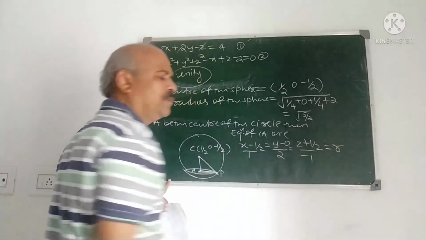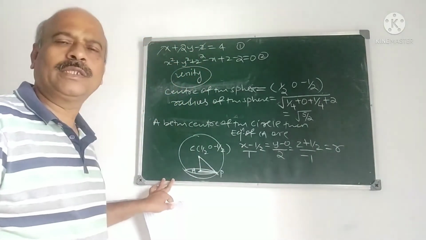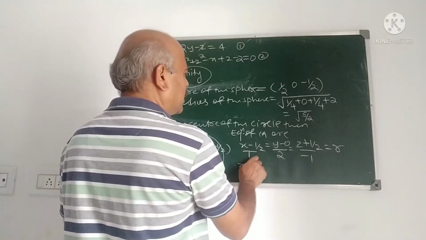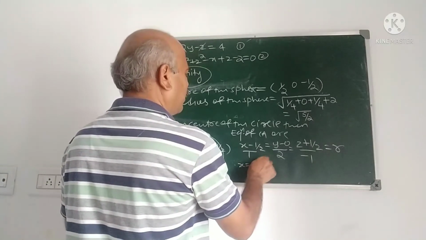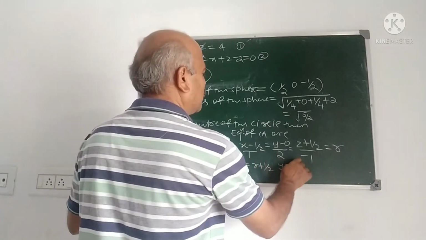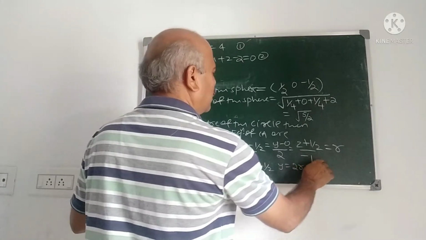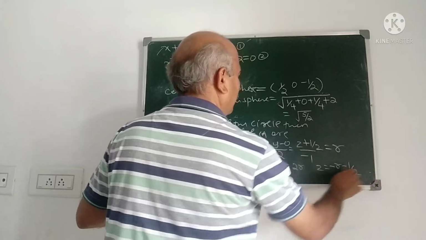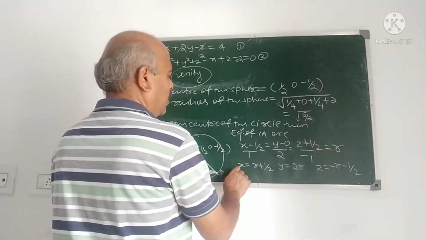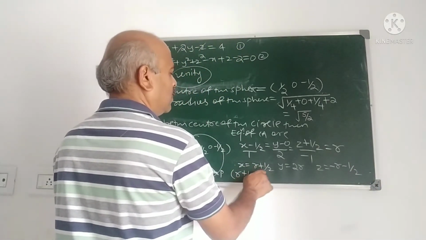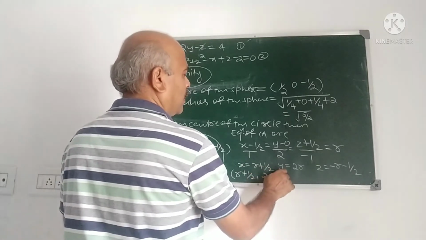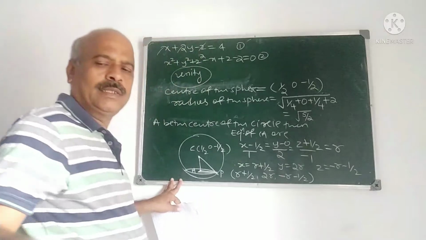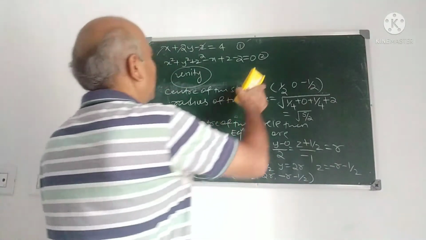Suppose it is r. First I find out the center of the circle. Therefore x is equal to r plus half, y is equal to 2r, z is equal to minus r minus half. So r plus half, 2r, minus r minus half is the center of the circle.